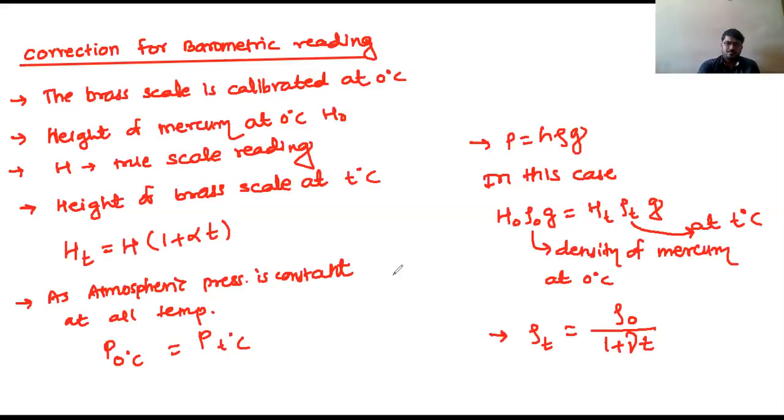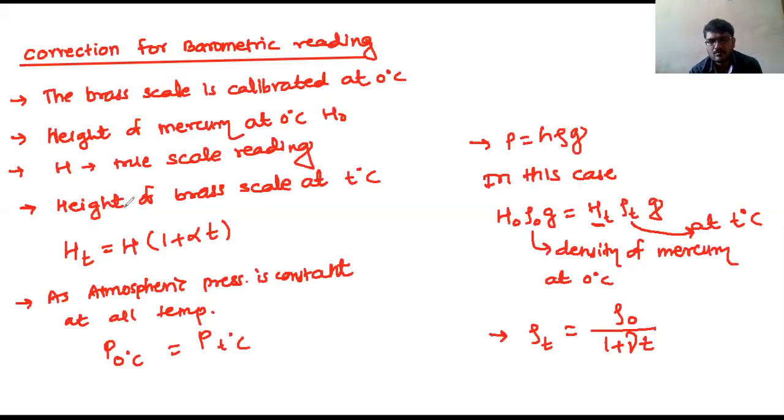As we know, pressure is constant for all temperatures. Therefore, pressure at 0 degrees Celsius is equal to pressure at T degrees Celsius. So H0 rho 0 G is equal to HT into rho T into G, and then we have to substitute the value of rho T. Yes, we are going to substitute this HT value and this rho T value.